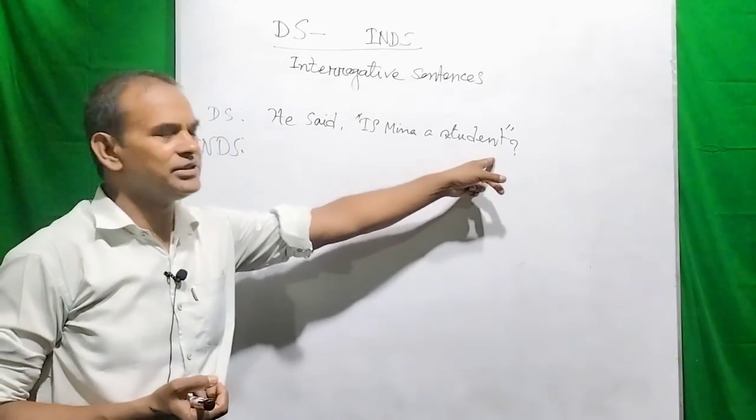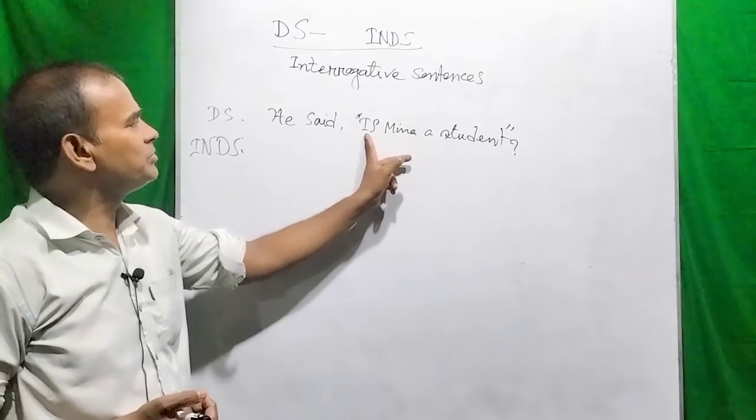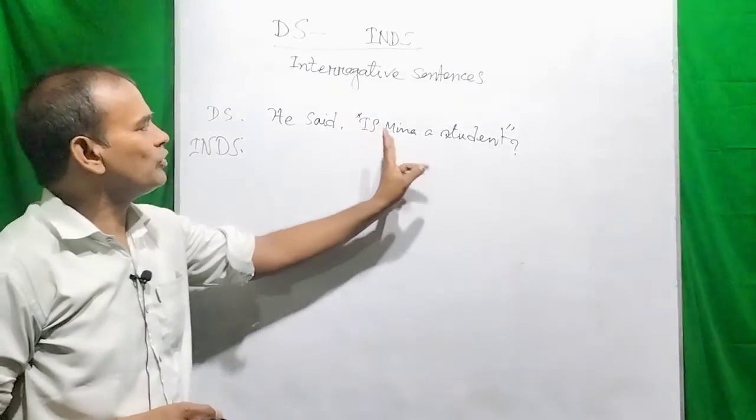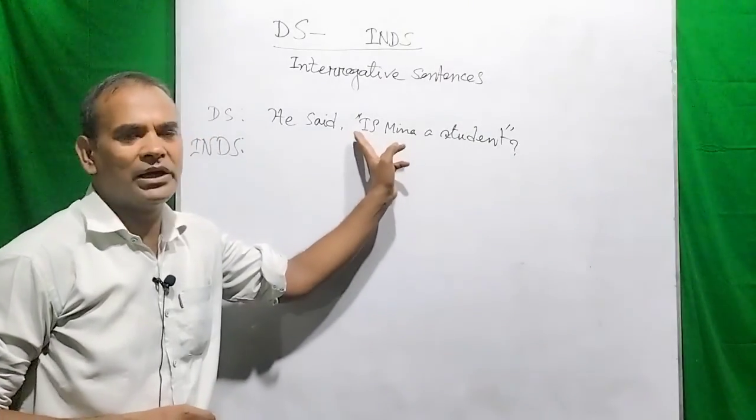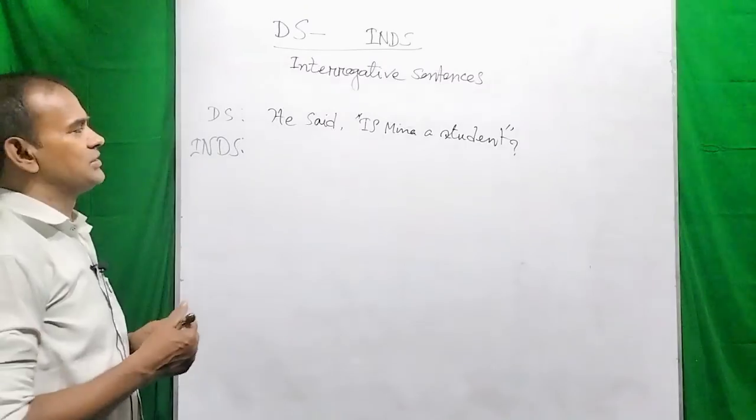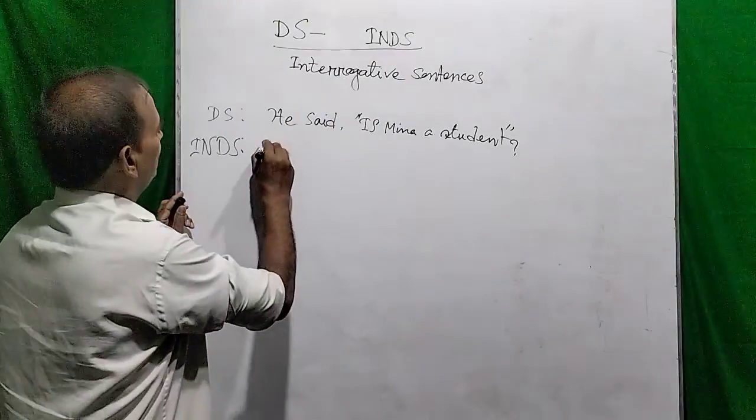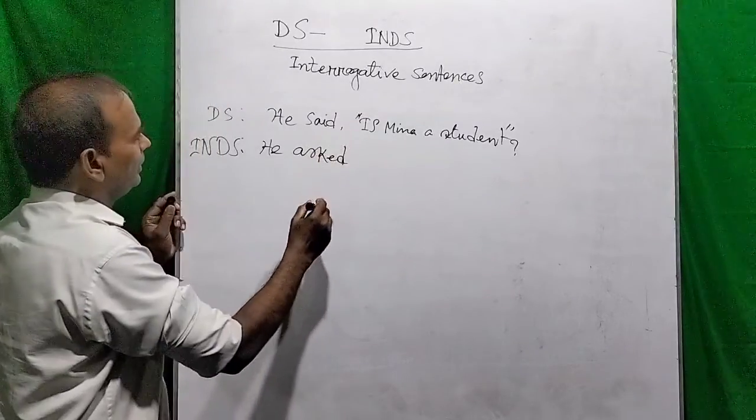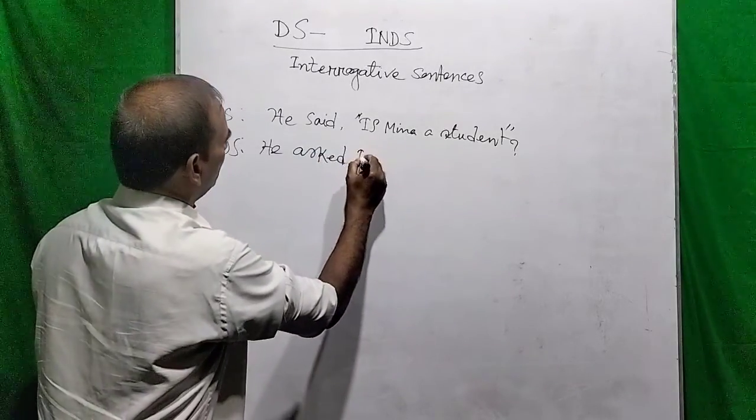Is Mina a student? The sentence has started with a verb to be. That means the question has started with a verb, so you can use "if" as the conjunction here. He asked, he asked if